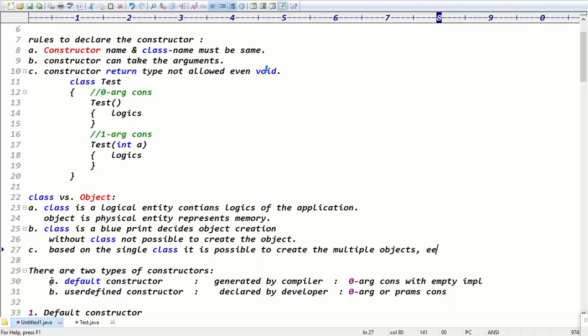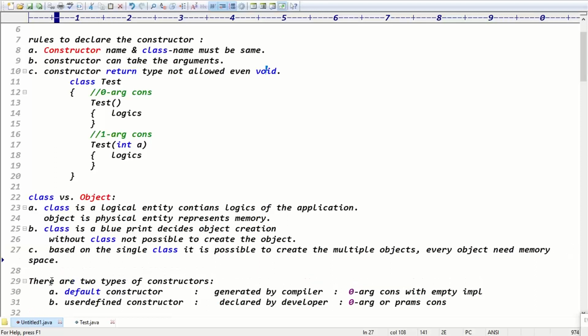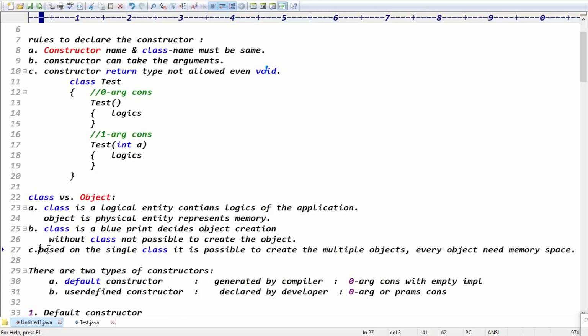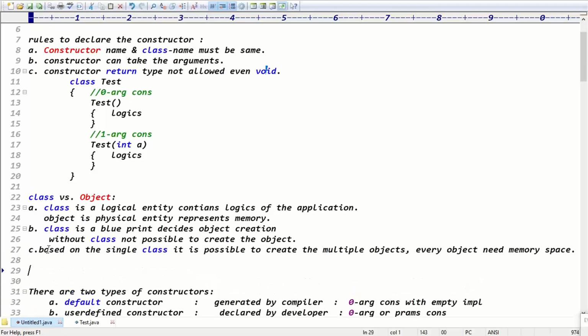Every object required what? Guys, every object needs memory. Every object needs memory space, right? Exactly, guys. So based on the single class, you can create the multiple objects. But every object needs what? Memory space, right? Exactly. Yes.